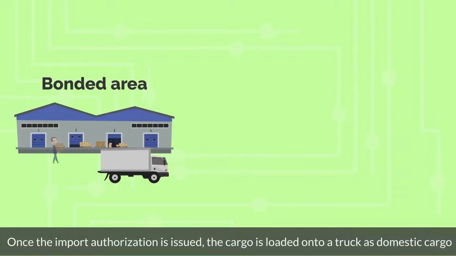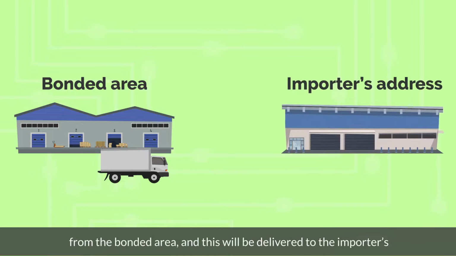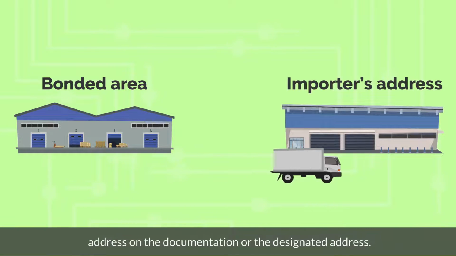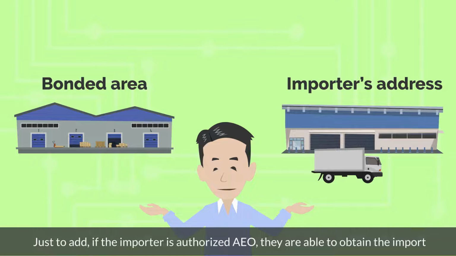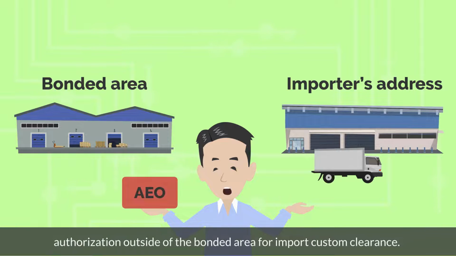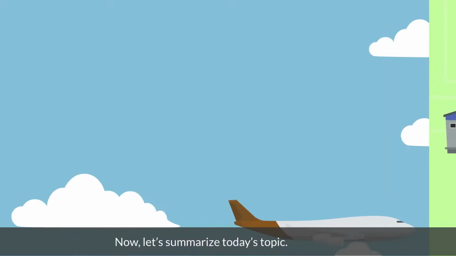Once the import authorization is issued, the cargo is loaded onto a truck as domestic cargo from the bonded area, and this will be delivered to the importer's address on the documentation or the designated address. Just to add, if the importer is authorized AEO, they are able to obtain the import authorization outside of the bonded area for import custom clearance.